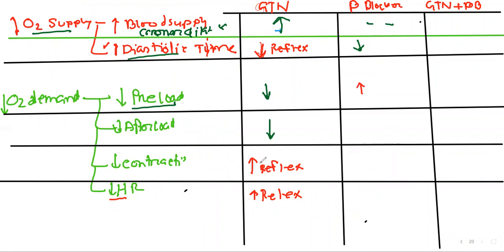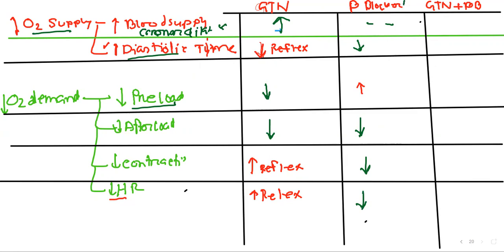Mild increase in preload, and afterload. Afterload means the precapillary sphincter tone. As our beta blocker is a precapillary sphincter dilator, an artery dilator, afterload will be decreased, so it is beneficial for us. Contractility, we know that beta blocker reduces the heart contractility, and beta blockers also reduce our heart rate. As it reduces our heart rate, it is beneficial for us.